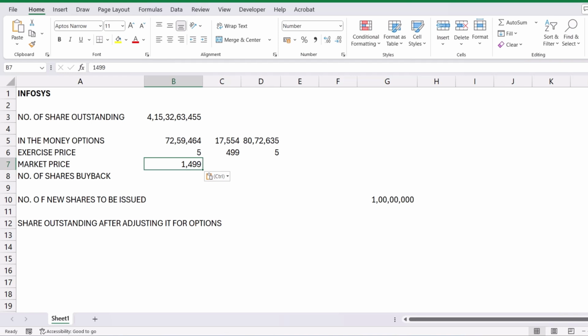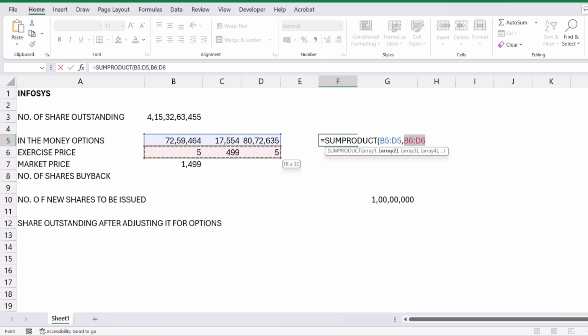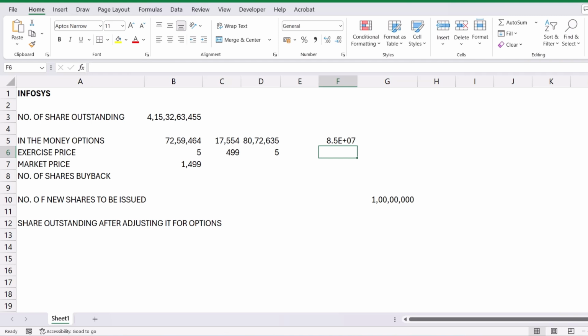Next we need to calculate the total amount that will be received on exercise of these options. So what I can do is apply a sumproduct function, where the first array is this, the second array is this, and this is the amount that will actually be received by the company.